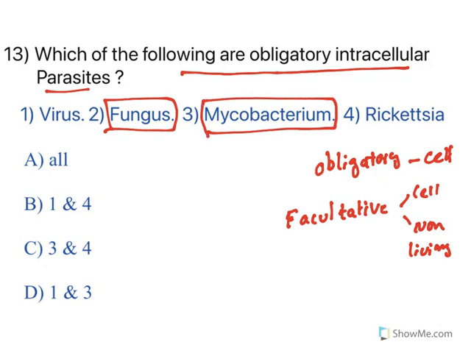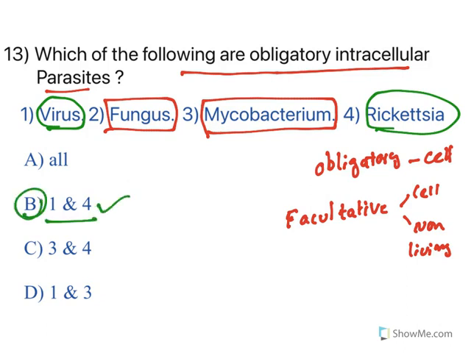Mycobacterium, the tuberculosis causing one, can survive in soil as well as in human cells. But virus and rickettsia, both of them can only survive on cells. Without cell support, they cannot survive. So which one is the right answer? 1 and 4. Option B is the right answer.